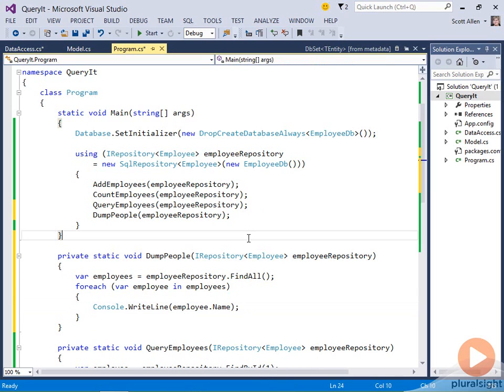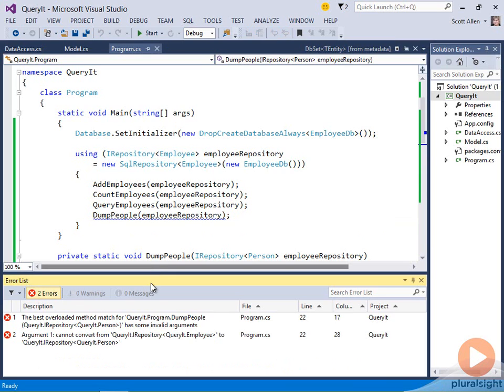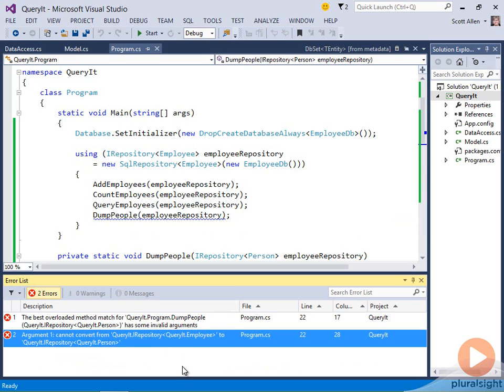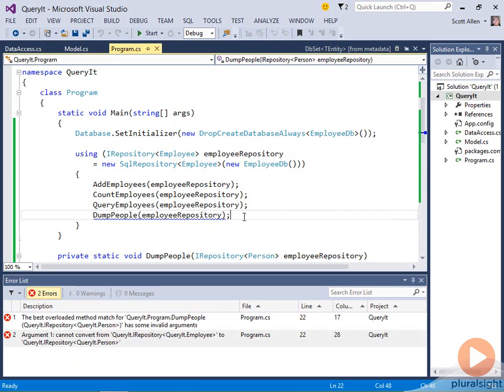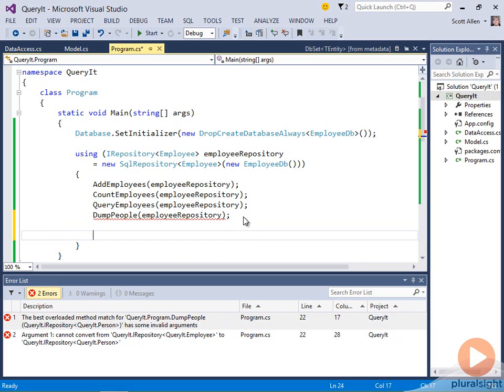Now, suppose I want to reuse the logic inside of this method. I want to use it not just for employees, but imagine my person class is also an entity, and I want to use this method both with an IRepository of employee and also an IRepository of person, which seems to make sense. After all, every employee is a person. It derives from the person class. So in the spirit of object-oriented programming, this seems like something I should be able to do, except I'm getting a compiler error. The C# compiler is saying that it cannot convert IRepository of employee to IRepository of person, which seems odd from an object-oriented programming point of view.